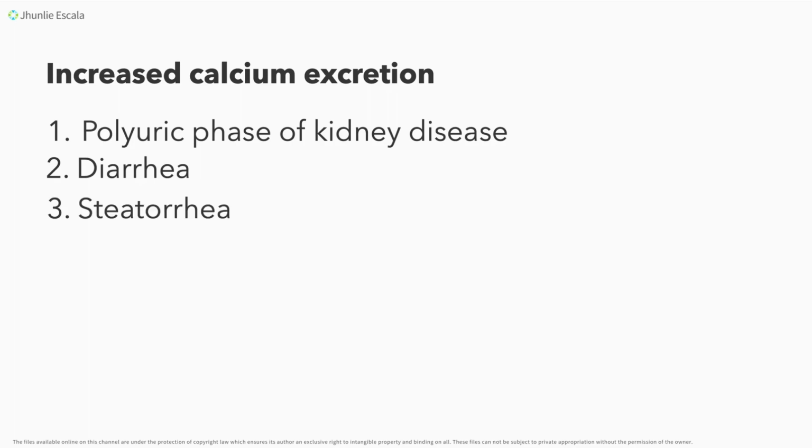Okay? Now, let's have also another cause here, your steatorrhea. When we say steatorrhea, kapatid, okay, it's a condition wherein nagkakaroon po tayo ng depletion of fat-soluble vitamin D. Okay? Thus causing your calcium deficiency. Tandaan niyo steatorrhea, kapatid, it may cause your vitamin D depletion.